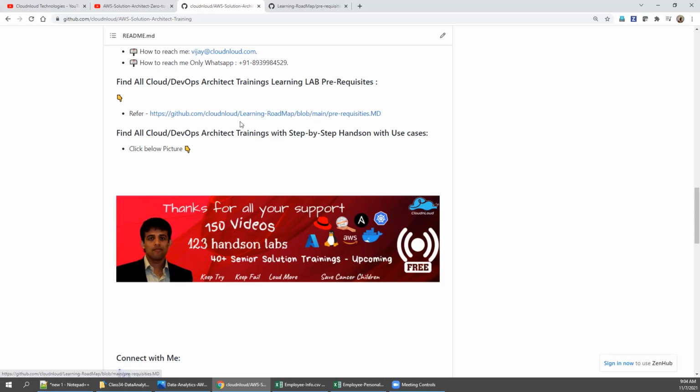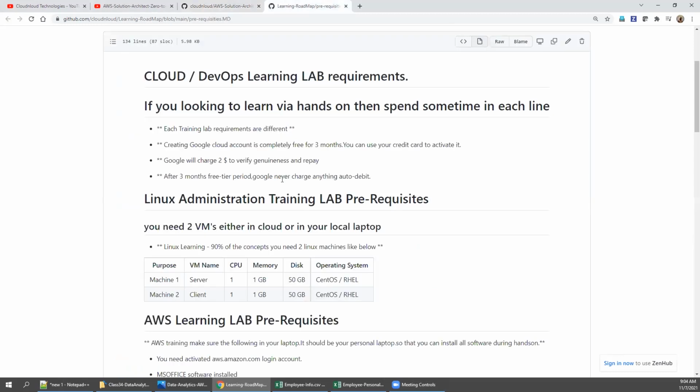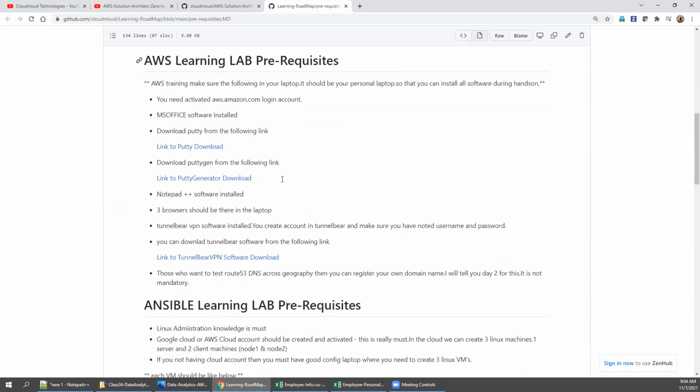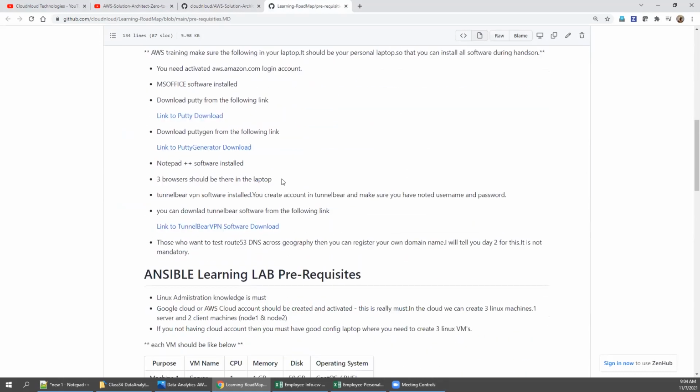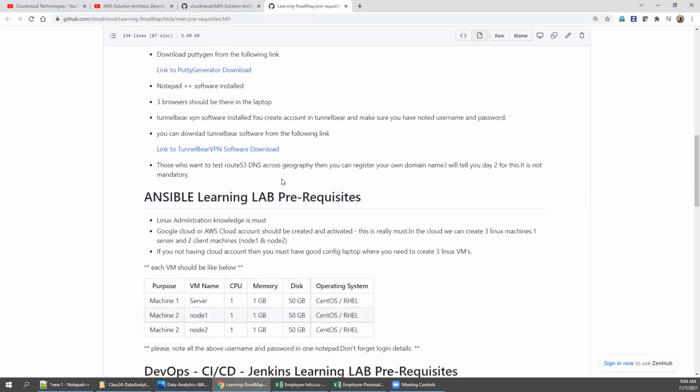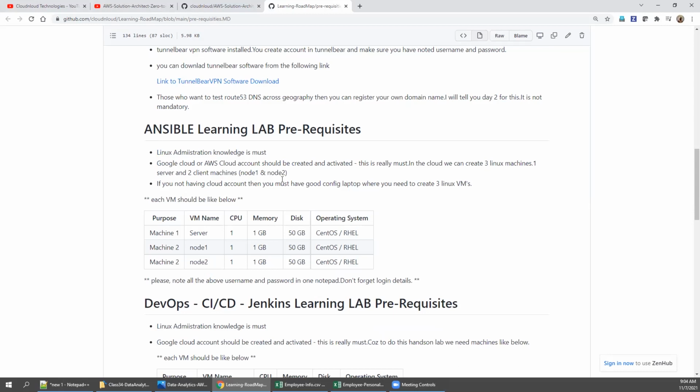Those who really want to understand what lab you need, you can go to this and understand each training, what all you need, so that you create on your own and fail multiple times in your laptop, and then you can learn yourself without any dependency, right? This is the actual way of learning to survive in the market for a longer period.